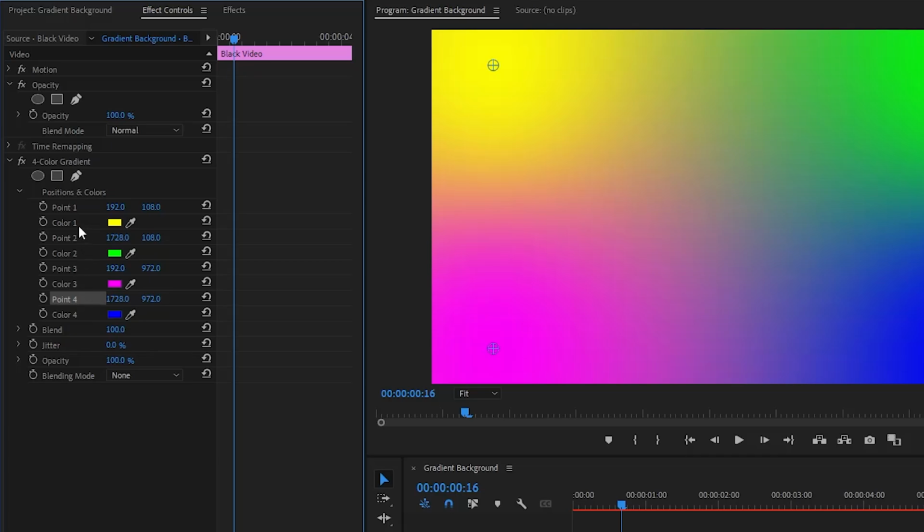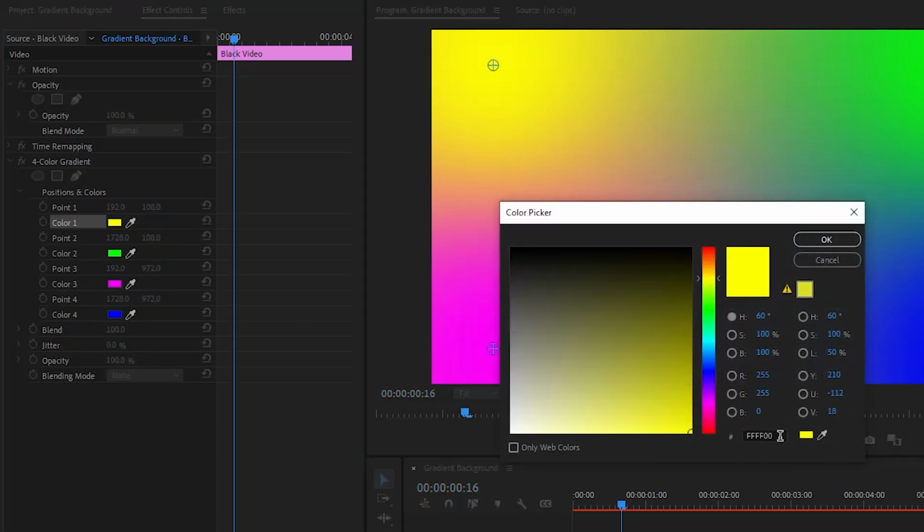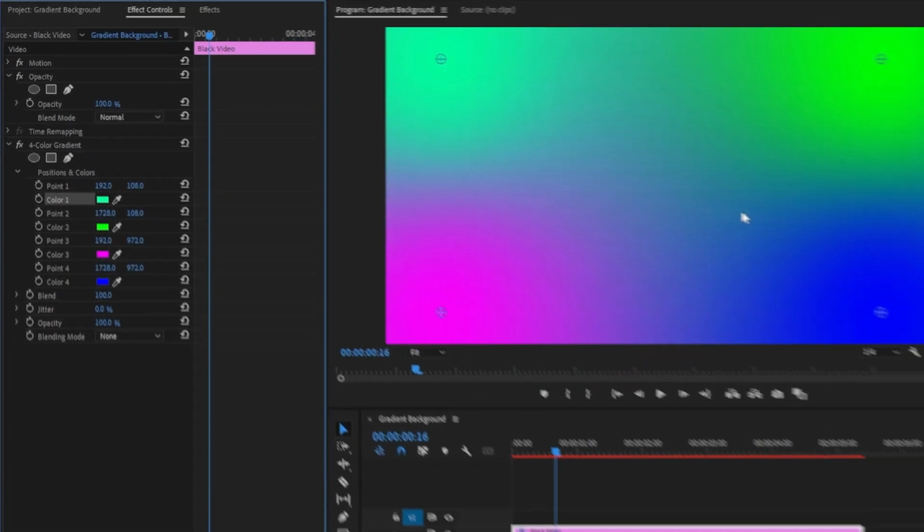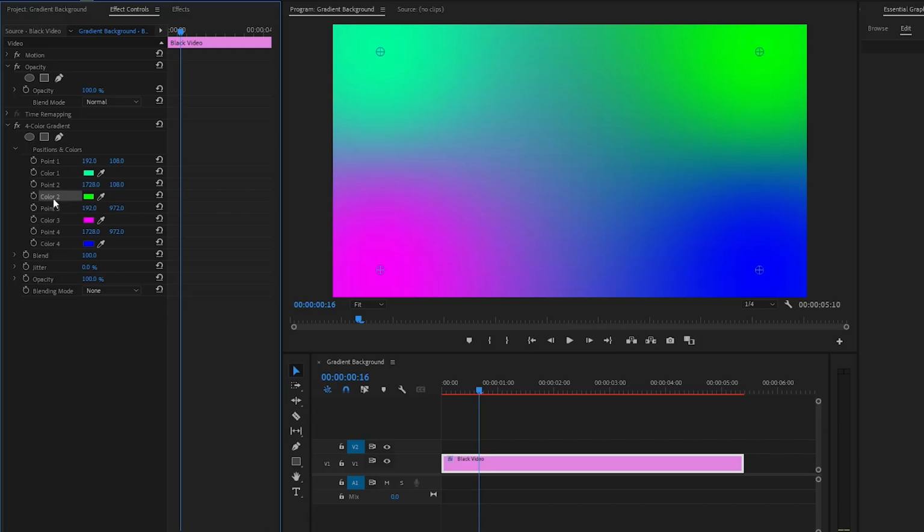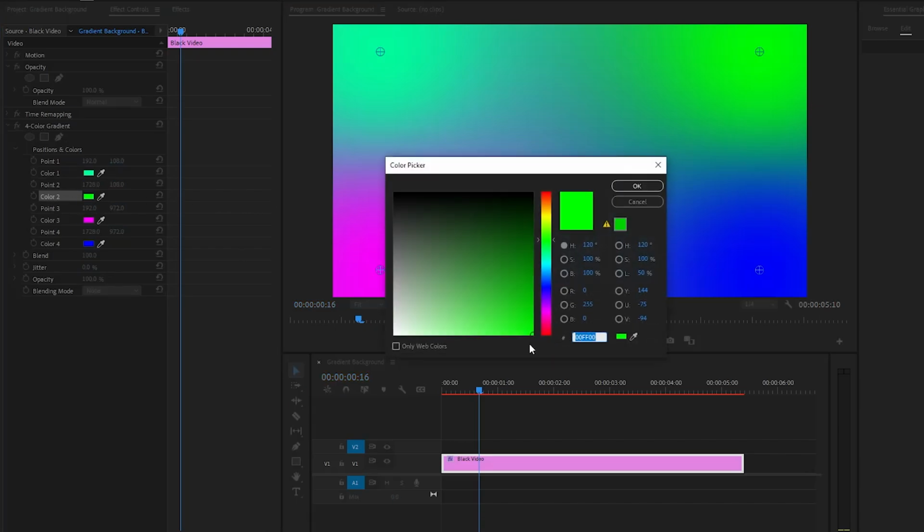In the next step, let's change the first color. Here I am going to use a light green cyan color. By the way, you can use any color that you like. And then, let's change the second color for the gradient. Here I am going to use a blue color. By the way, you can use any color that you like.